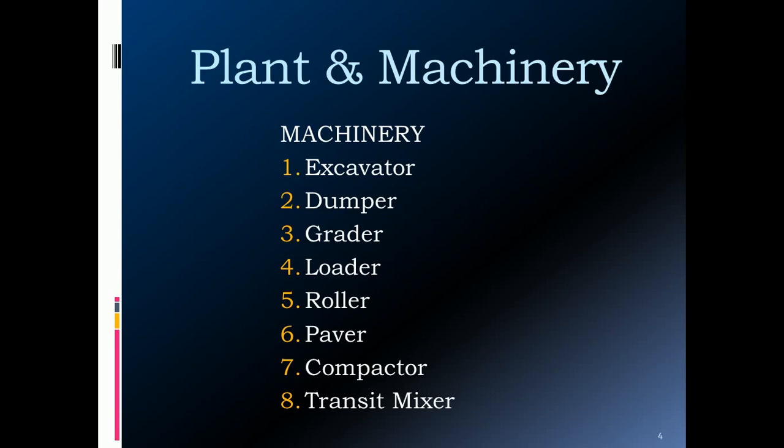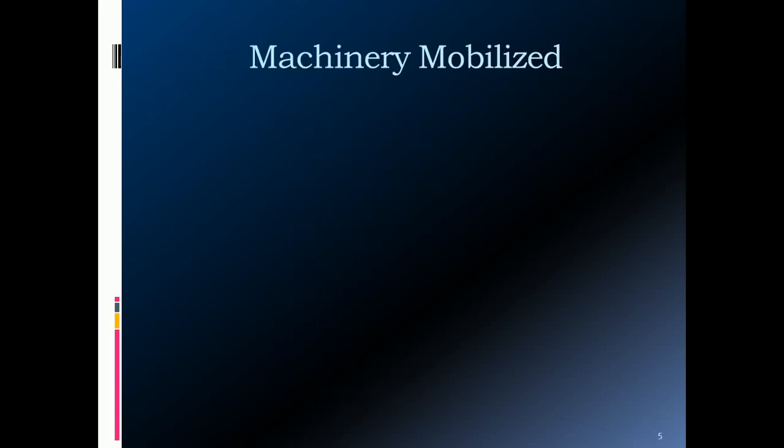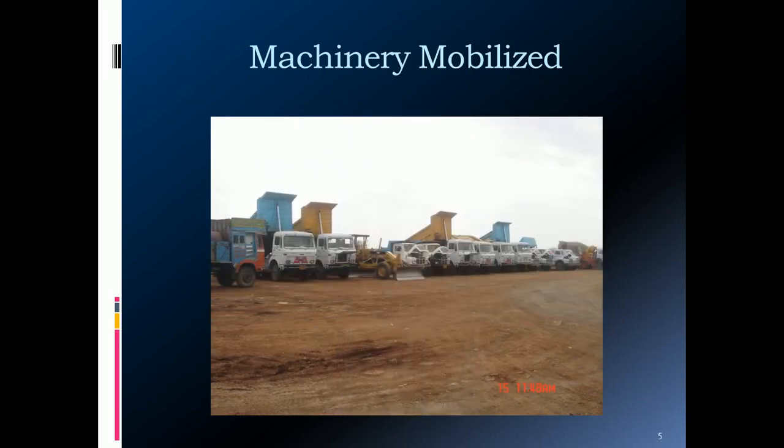The different kinds of machinery required, right from the excavation to the finished surface: we need the excavator, dumpers are required, then grader, loader, then roller and paver to get the finished surface. Then the different types of compactors, maybe pneumatic rollers or steel wheel rollers or vibratory rollers, are required, and the transit mixer to transport the concrete mix from the batching plant to the site. So here you can see the different equipment.